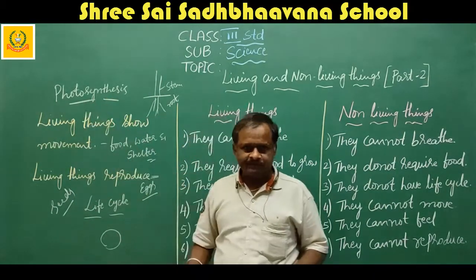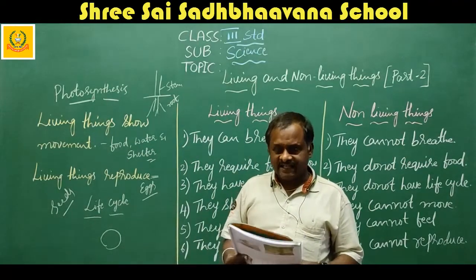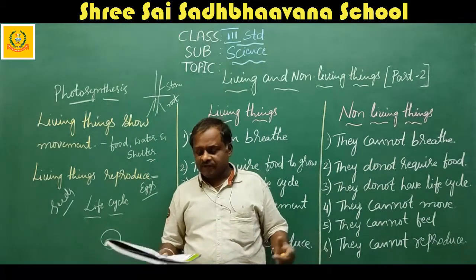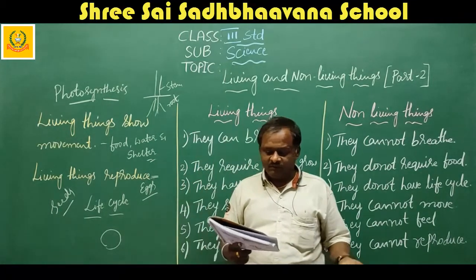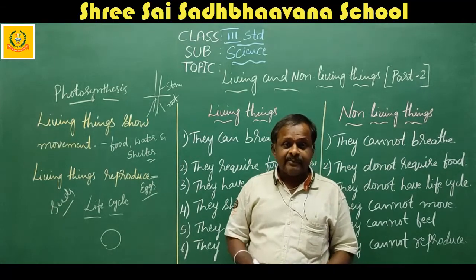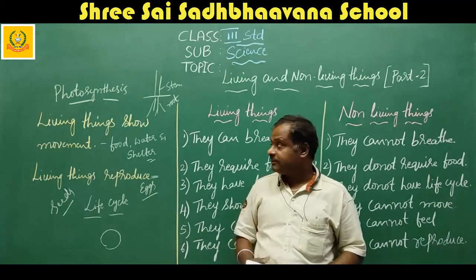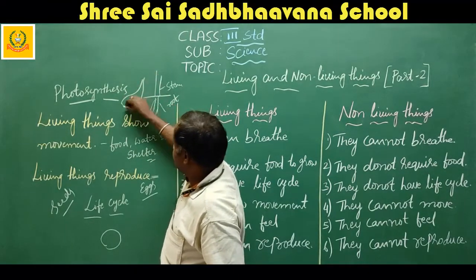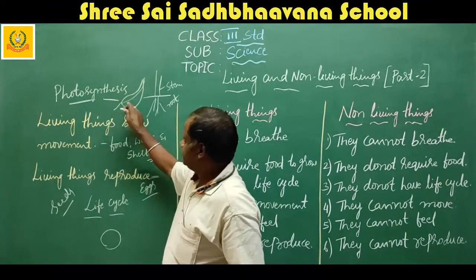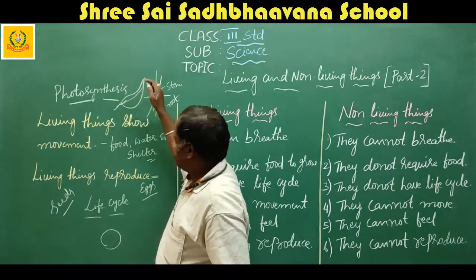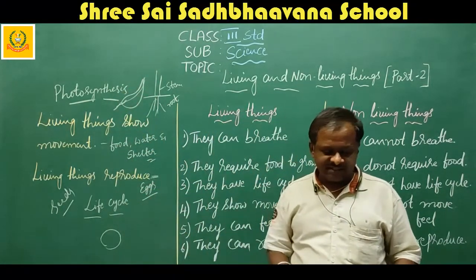Photo means light. Synthesis means putting together. Which ones? Chlorophyll, water, carbon dioxide and all the minerals. Putting them together, they prepare the food. Who prepares the food? Leaves prepare the food. So this is called photosynthesis.